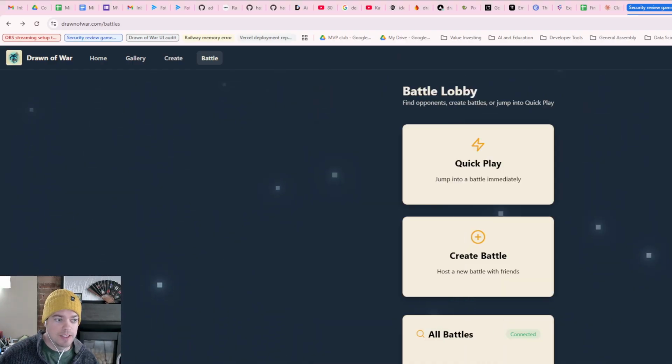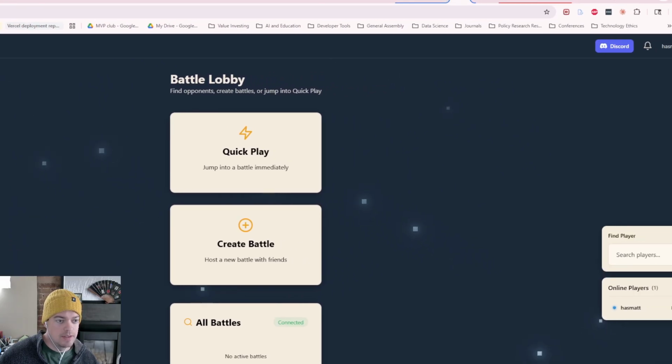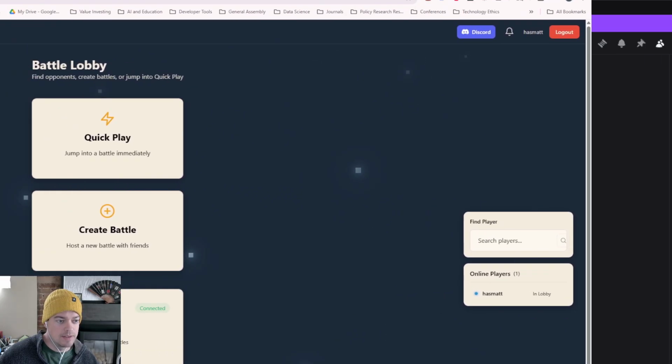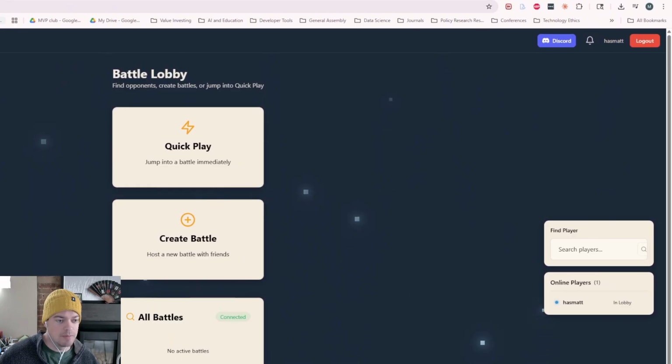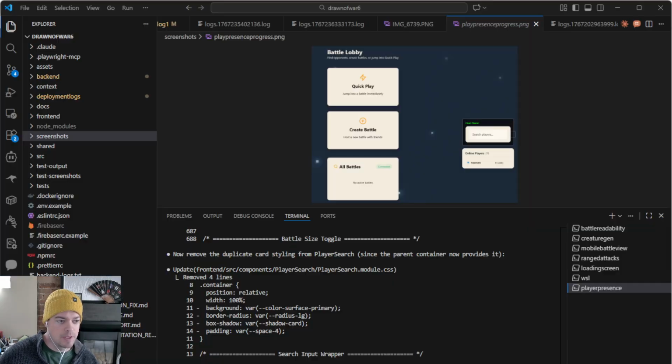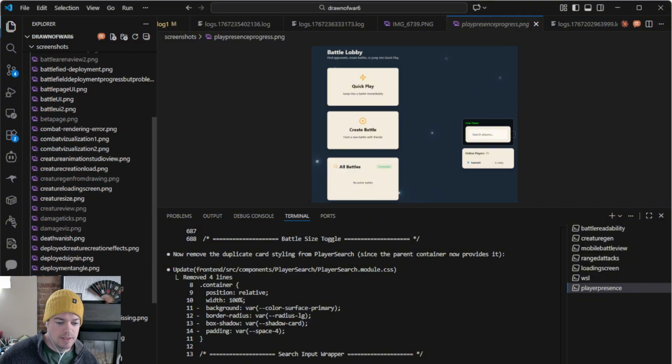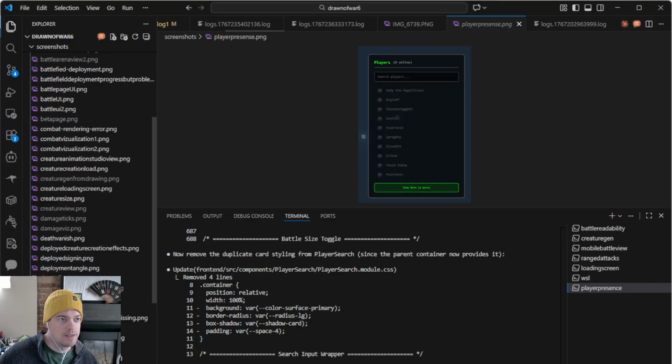So if we look at, let's see, let's get a better view here. Over here on the right, this is what I was updating the whole time. And now we find the find player, if you remember what it looked like at the beginning, it looked like this screenshot here.